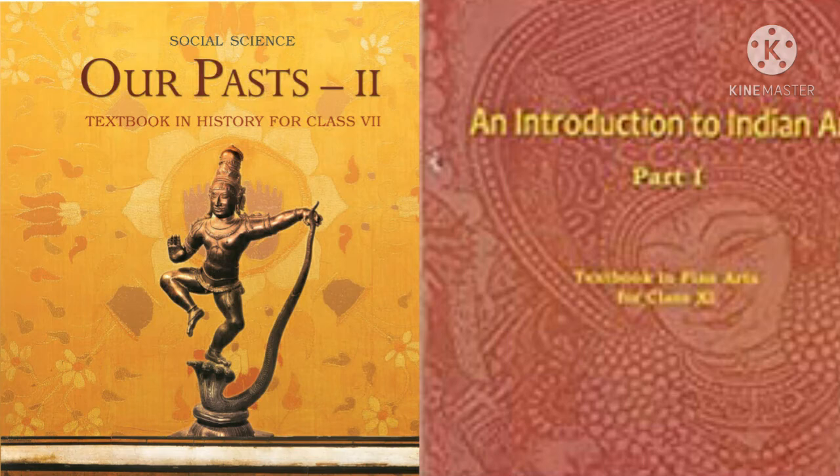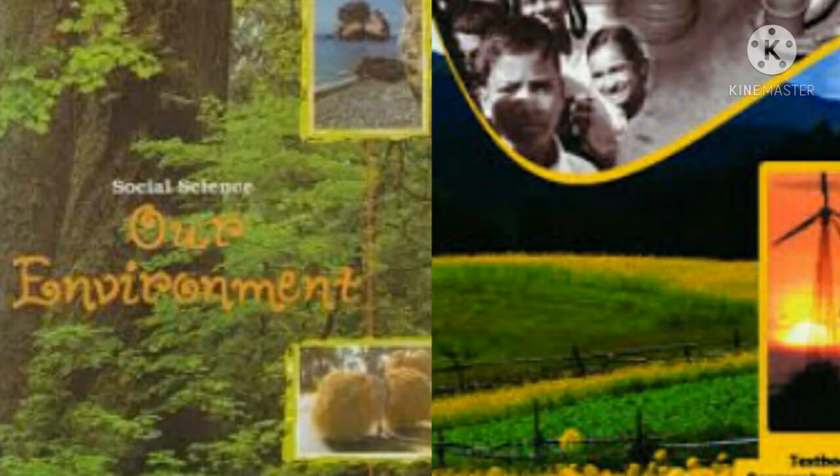Now coming to geography, I would again recommend reading NCERTs from class 6 to class 12. Class 6 NCERT, The Earth Our Habitat; class 7, Our Environment; class 8, Resources and Development; class 9, Contemporary India 1; class 10, Contemporary India 2. For class 11 there are two books, Fundamentals of Physical Geography and India Physical Environment. For class 12 also there are two books, Fundamentals of Human Geography and India: People and Economy.